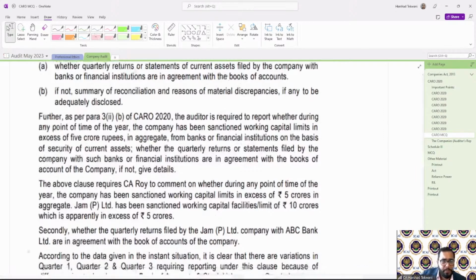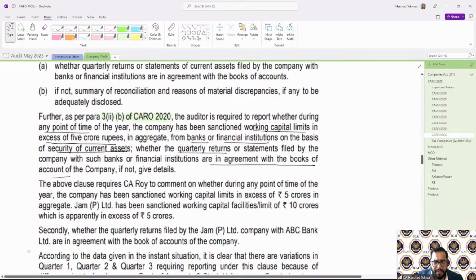As per paragraph 3(ii)(b) of CARO 2020, we need to specify whether at any point of time in excess of 5 CR, any working capital limits has been sanctioned by banks or financial institution on the basis of security of current assets. If yes, then quarterly returns have been filed. If yes, whether they are in agreement with books of accounts.